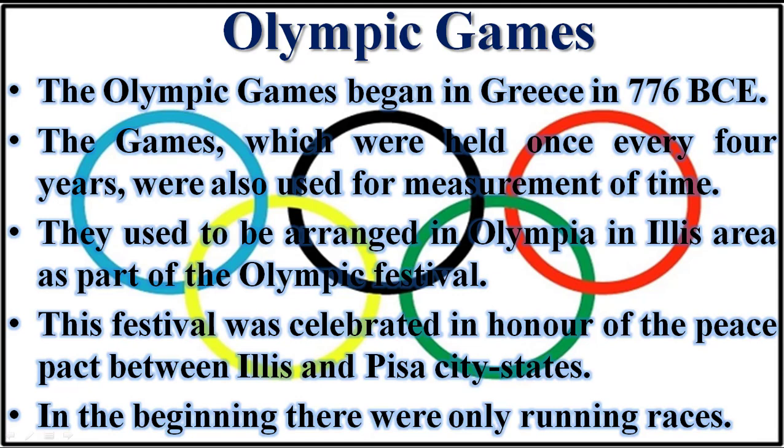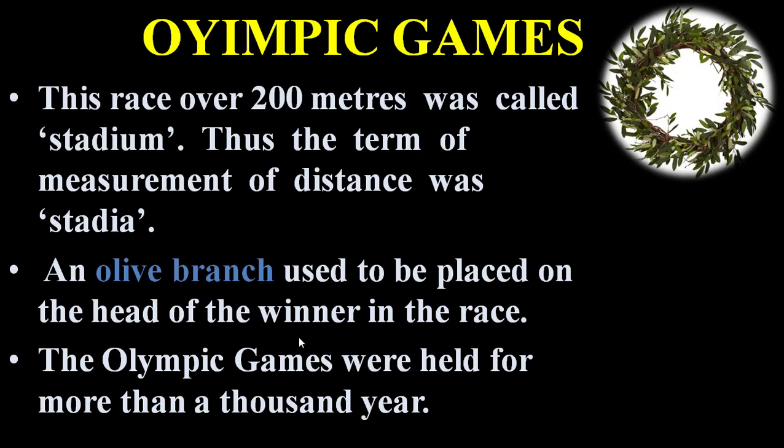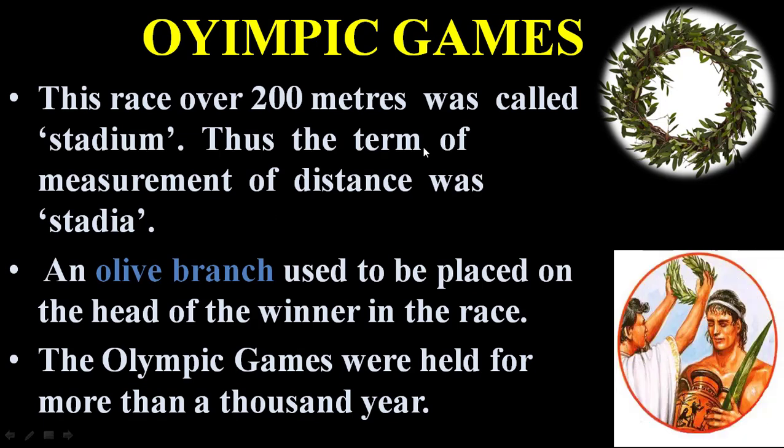In the beginning, there were only running races. The race over 200 meters was called a stadium. Thus, the term of measurement of distance was stadia. An olive branch used to be placed on the head of the winner in the race. The Olympic Games were held for more than 1,000 years. Even today it is running.